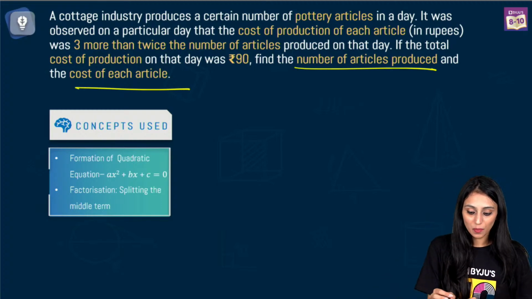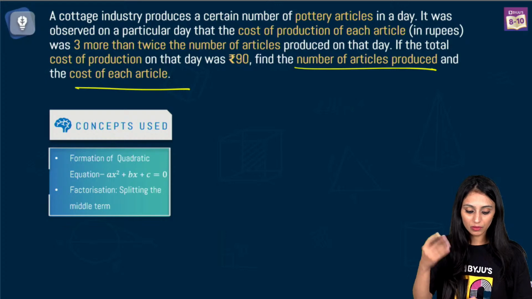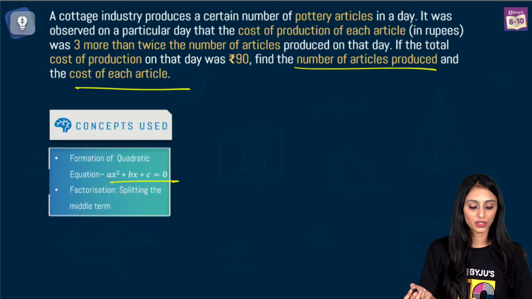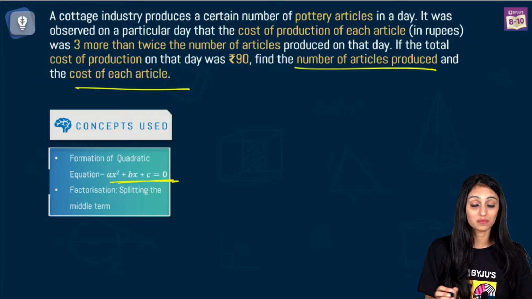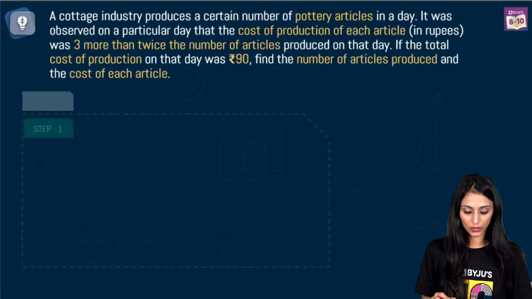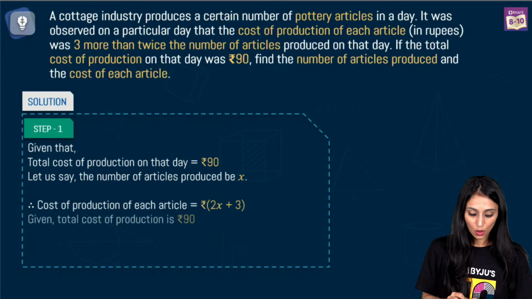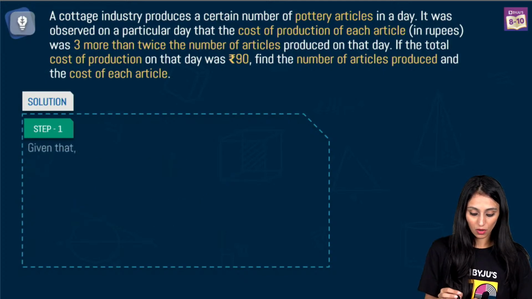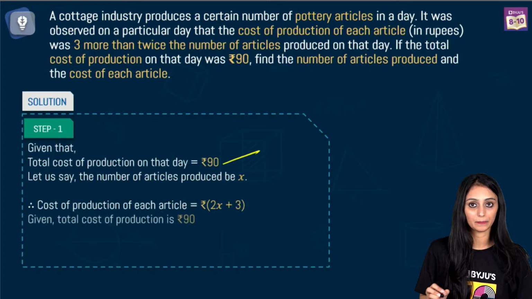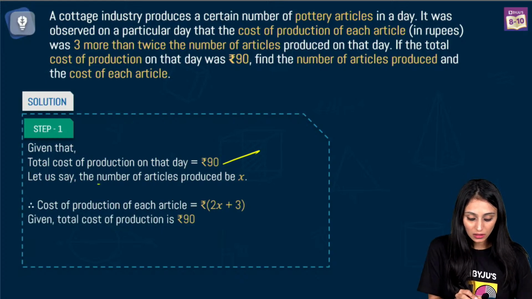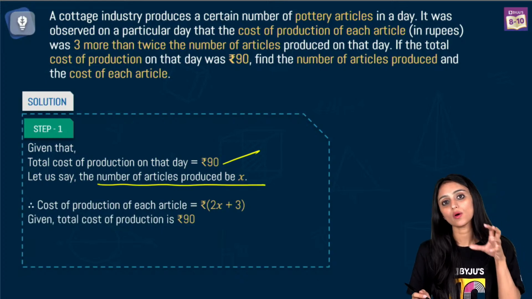All right. So let's suppose the number of articles, right? We will be using the concept of quadratic equation here. We know that standard form is ax square plus bx plus c equal to 0, and splitting the middle term, the factorization method we are going to use here. So cost of production on that day, it is given already that it is rupees 90, right, on a particular day. Let's say the number of articles produced be x on a particular day.